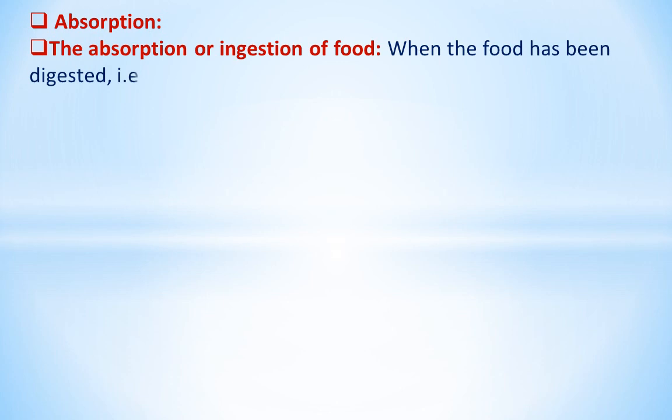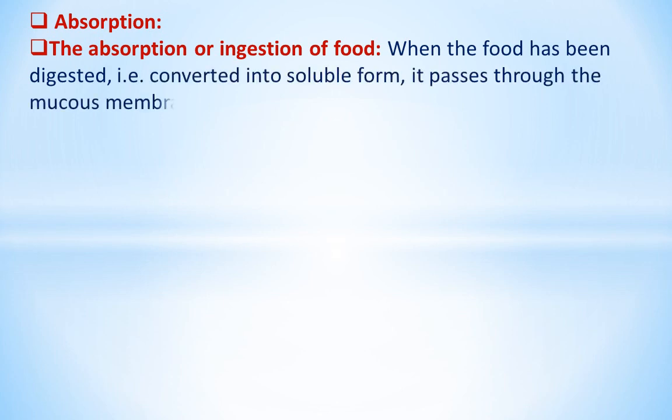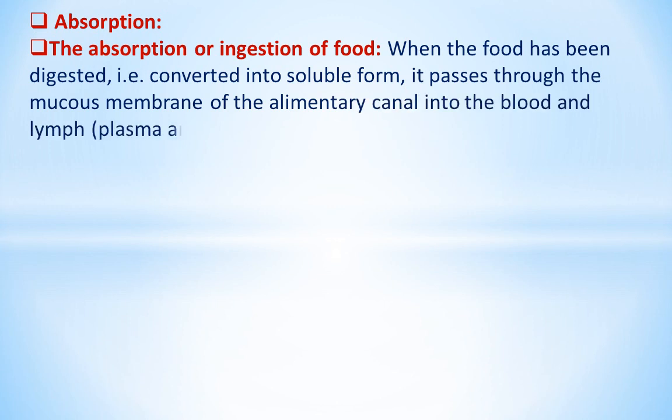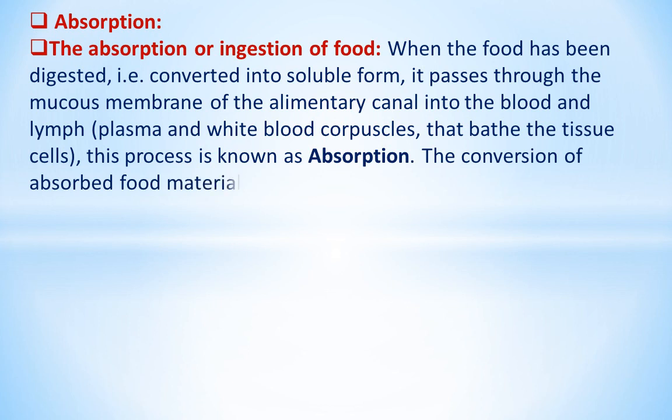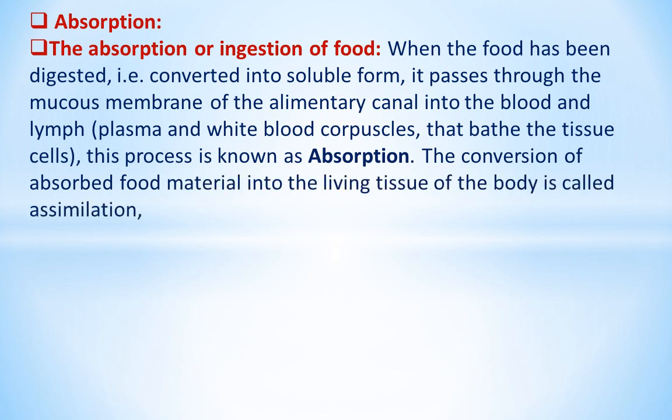Absorption, the absorption or ingestion of food. When the food has been digested, i.e. converted into soluble form, it passes through the mucous membrane of the alimentary canal into the blood and lymph, plasma and white blood corpuscles that bathe the tissue cells. This process is known as absorption. The conversion of absorbed food material into the living tissue of the body is called assimilation.